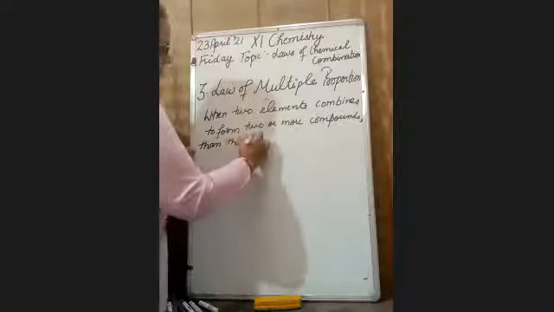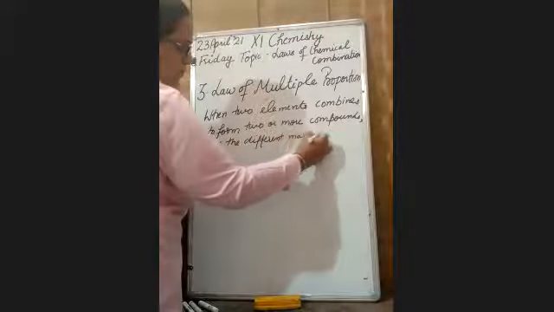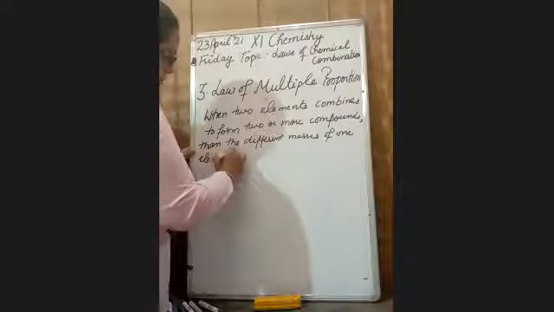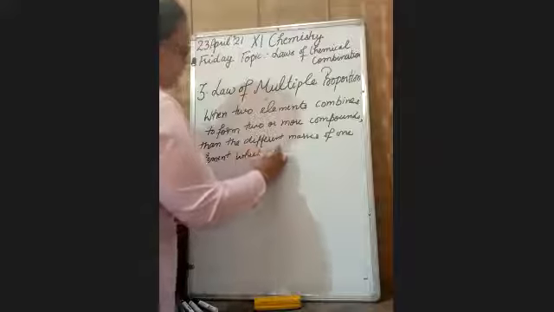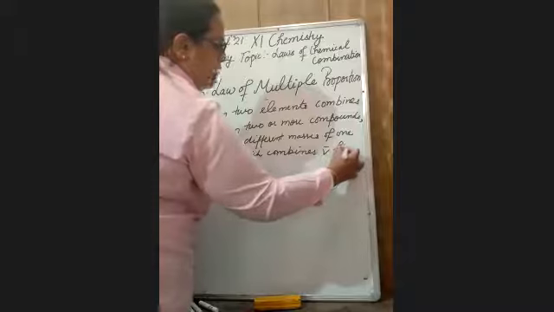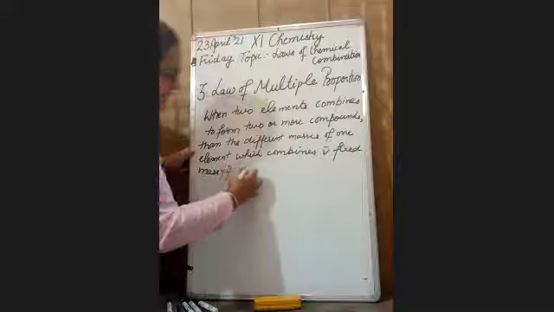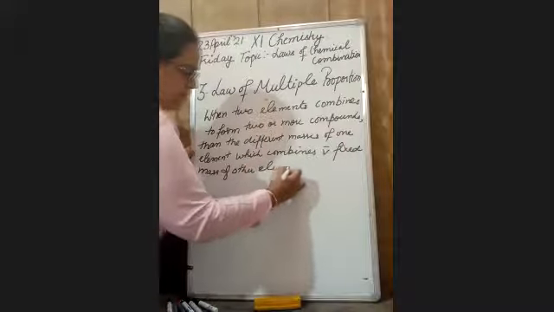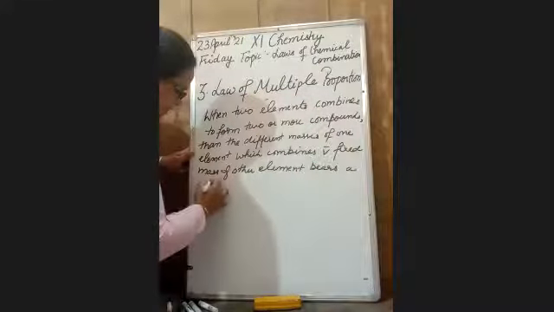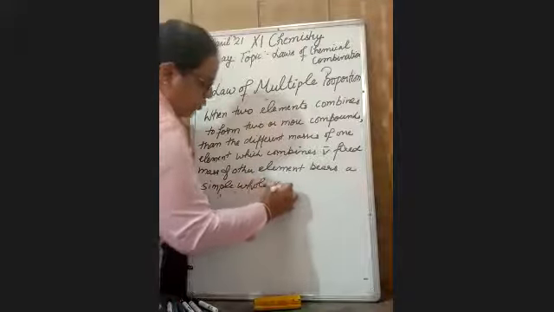the different masses of one element which combine with a fixed mass of the other element bear a simple small whole number ratio.